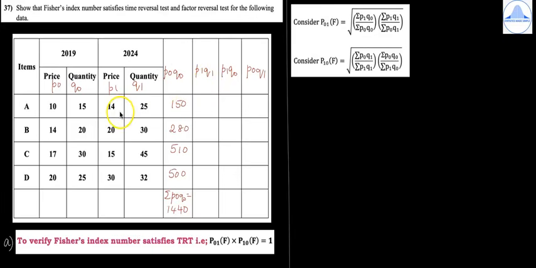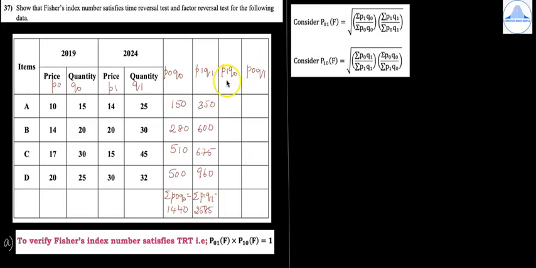Next we'll find out P1 Q1. So it is 14 into 25, which will be 350. Next is 20 into 30 is 600, then 675 and 960. So summation P1 Q1, this is equal to, you will get 2585.